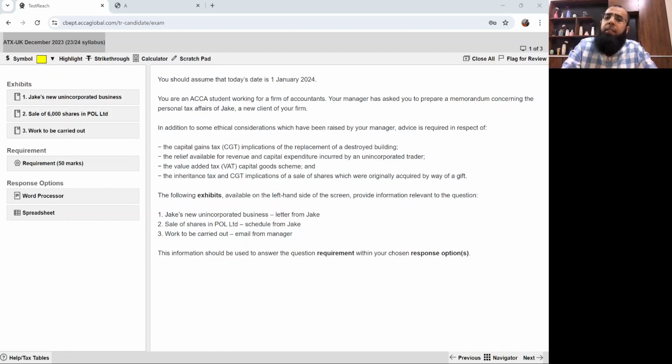Okay, so let's start with this first past paper question, which is a December 2023 paper. We'll be attempting the first question. Our approach will be, first I'll read the complete question, just like you have to do in your examination. Then we'll discuss the answer points. Once we have discussed the answer points, then we'll draft the complete answer during the class.